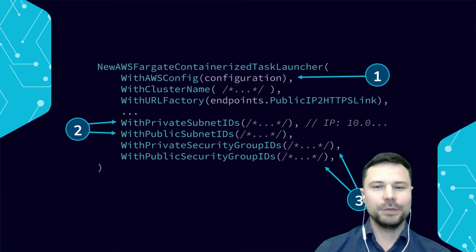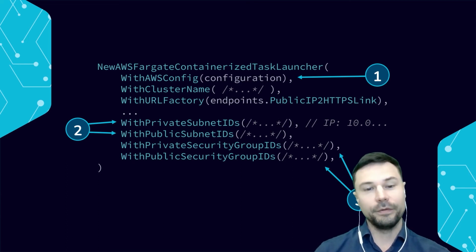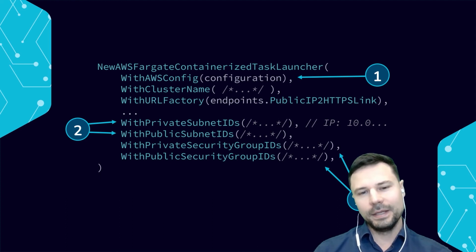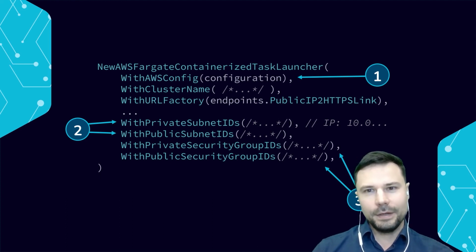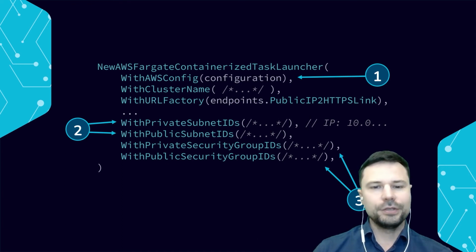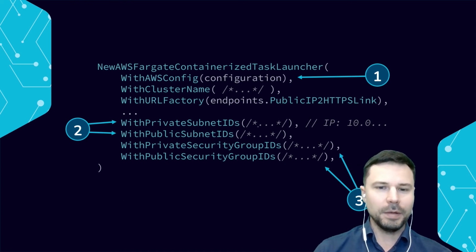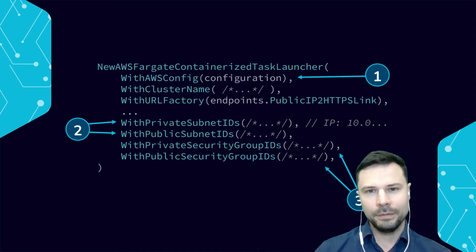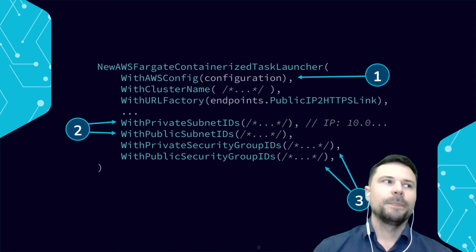We want to provide a cluster name, so we have a single point of failure, a URL factory, sure. And then private subnet IDs and public subnet IDs. Well, see, Fargate does not differentiate subnets, public and private. It just has one place to put a subnet. It just asks for subnet IDs or a list of IDs.